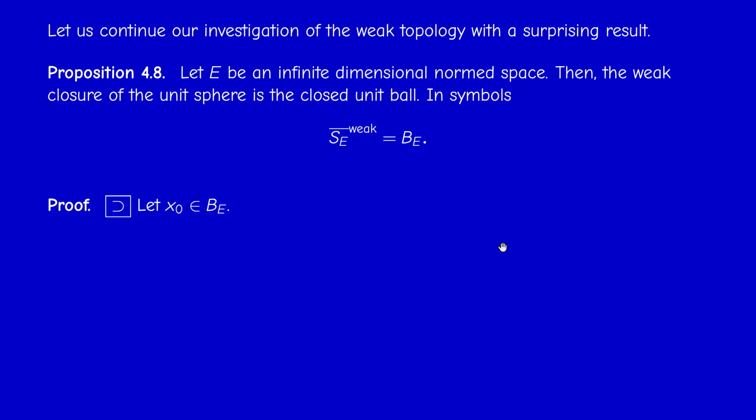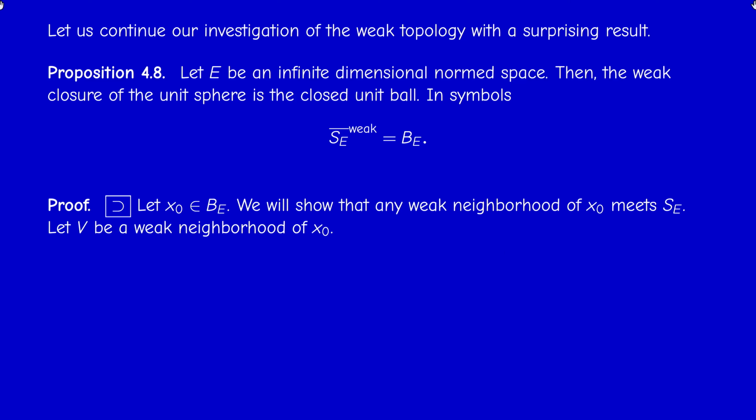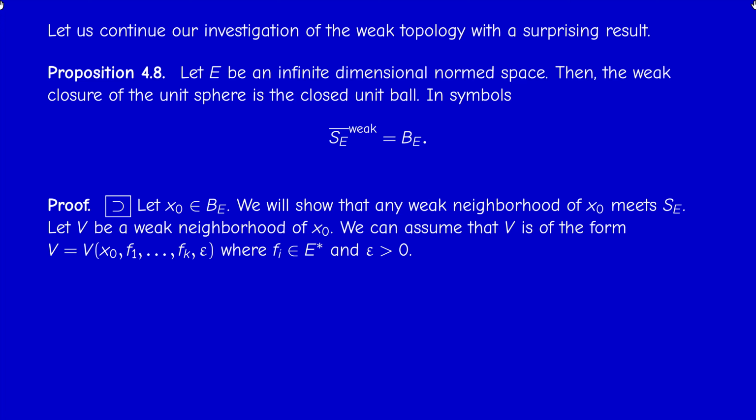Okay, but here we are working in the weak topology, so we have to prove that every weak neighborhood meets the sphere. So we take an element x0 in BE, and we have to prove that every weak neighborhood of x0 meets the sphere. This is the strategy. So take V to be a weak neighborhood of x0, and therefore it contains a special neighborhood of the form V_{x0}(f_1, ..., f_k; epsilon). So we can assume that V is of this form, where epsilon is positive.